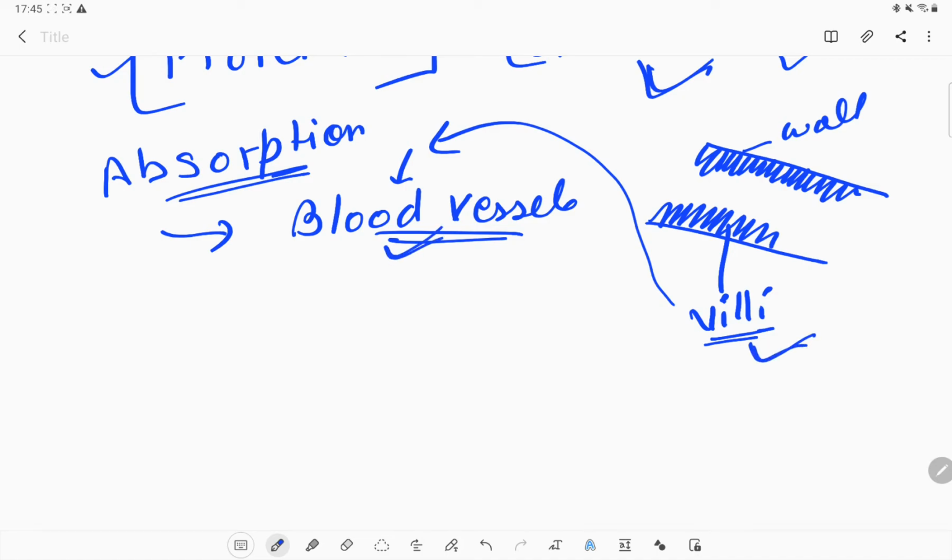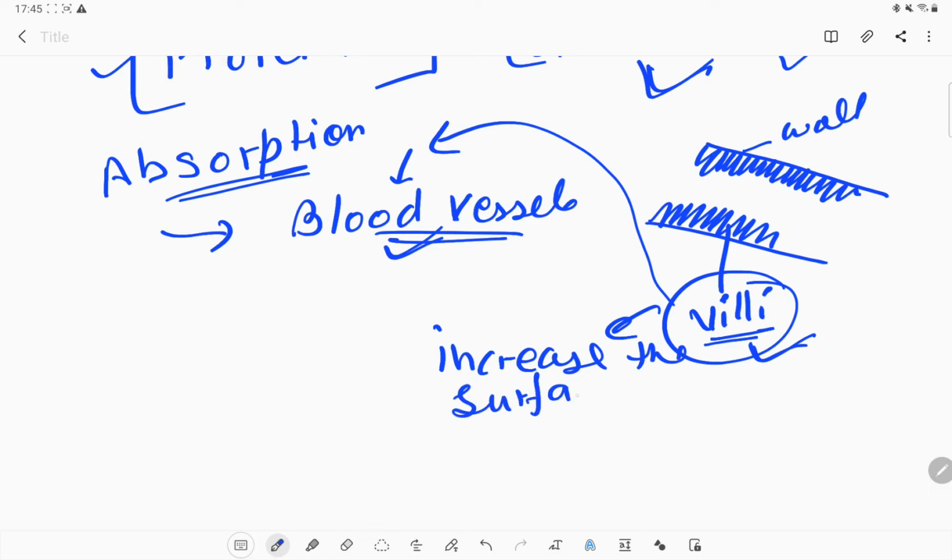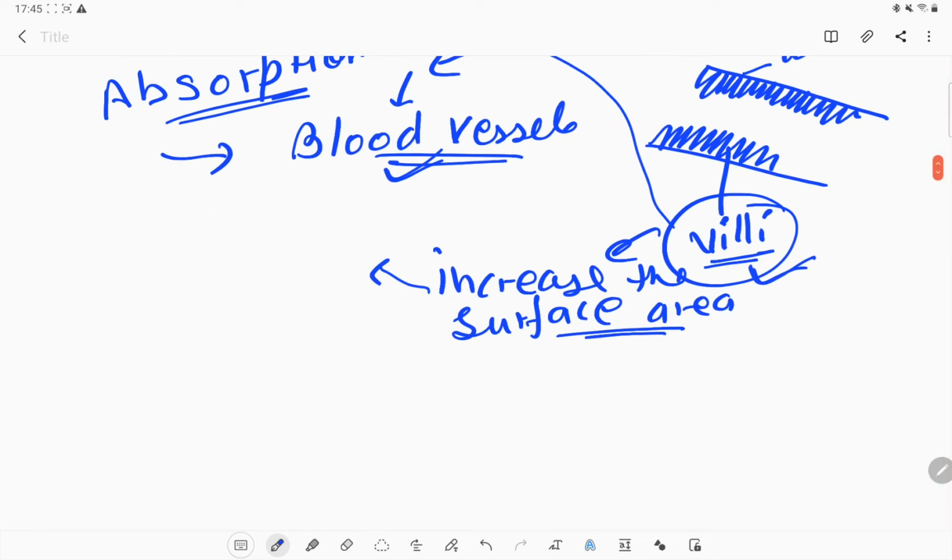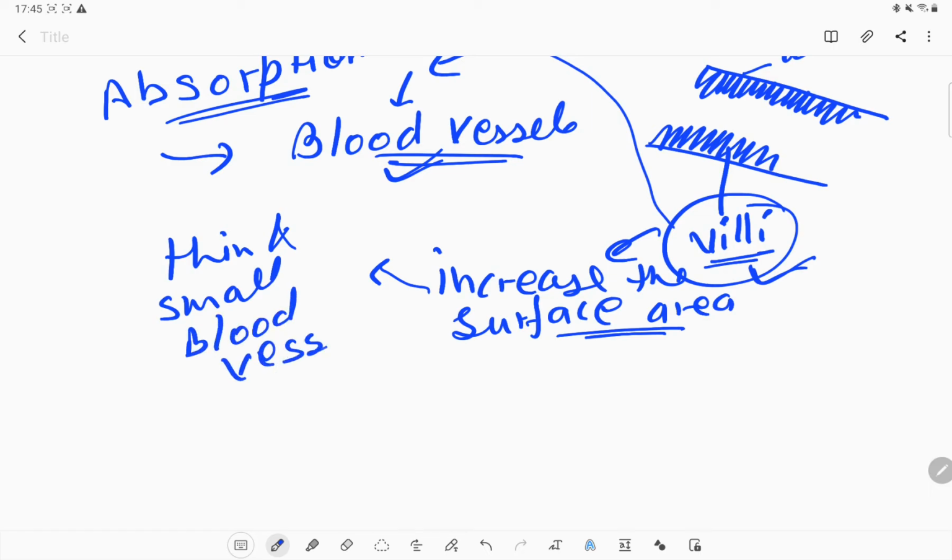These villi will help us. Okay, what does a villus do? A villus will increase the surface area, and due to the increased surface area, the absorption of the digested food increases. Each villus has a network of thin and small blood vessels, and with the help of these blood vessels, they will transport all these digested particles to the other organs of our body.